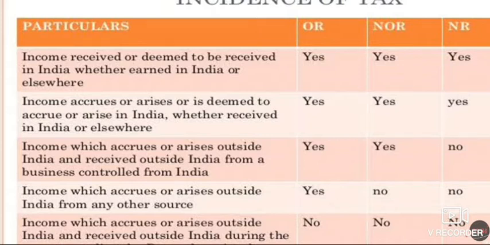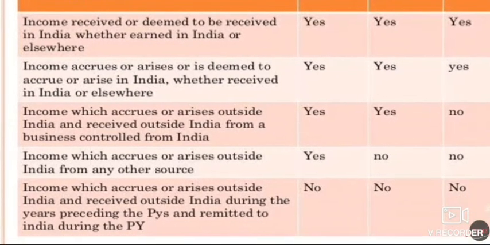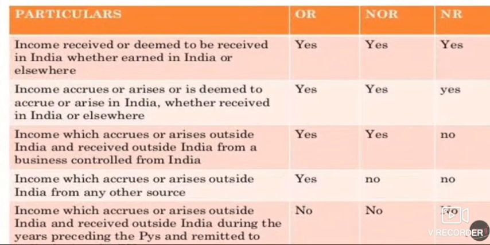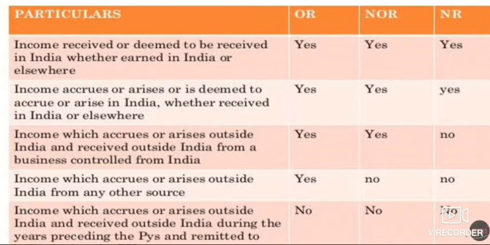Now the third one is that income which accrues or arises outside India. It is accruing outside India and you are receiving it also outside India from business control from India, but that business is present in India. Then in the case of ordinary resident and resident but not ordinary resident, in all these cases it will be considered as a taxable income for all those persons. But in the case of a non-resident, if you are receiving any income from a business control from India but that you're receiving outside India, then that will not be a taxable income for the non-resident.